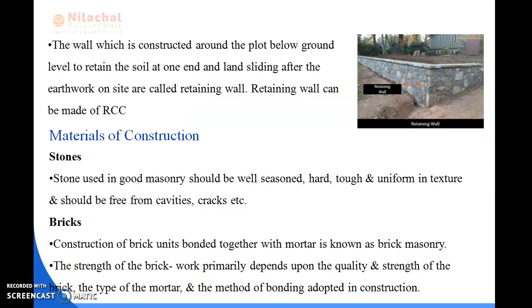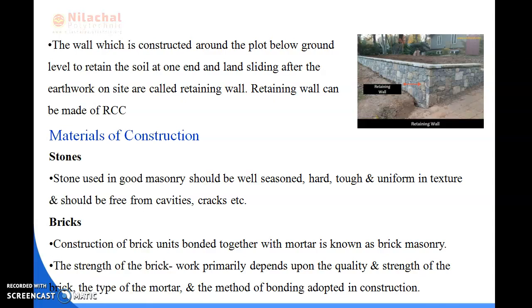Stones used in good masonry should be well seasoned, hard, tough and uniform in texture, and should be free from cavities, cracks, etc. So we can say that stone is a material of construction for the wall, and it is used in good masonry. Before using it, it should be well seasoned and cut in a regular shape, uniform in texture, and free from cavities or any cracks. So we can use that stone as our material of construction in our wall.